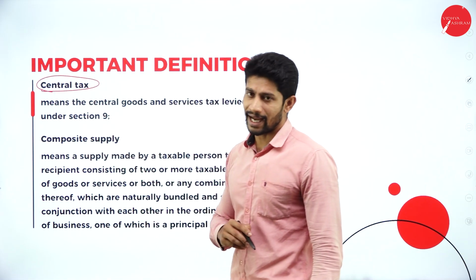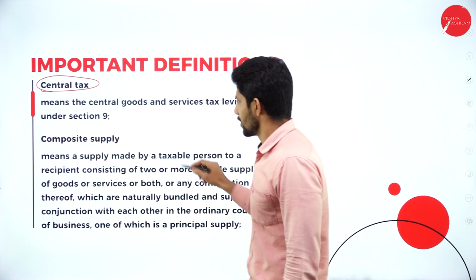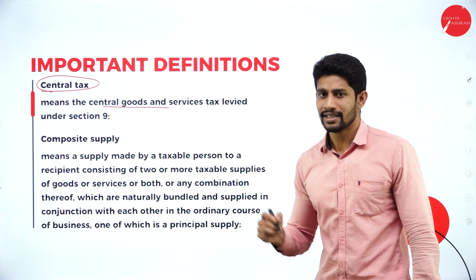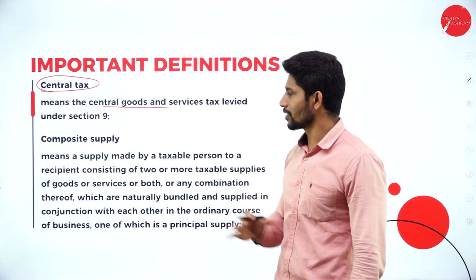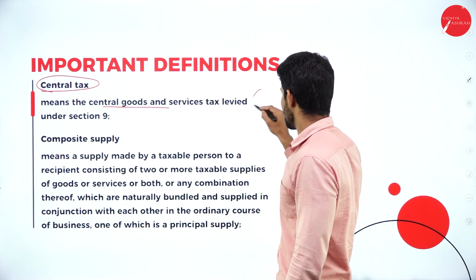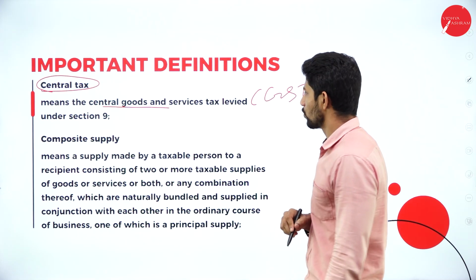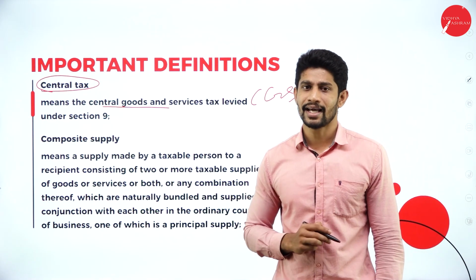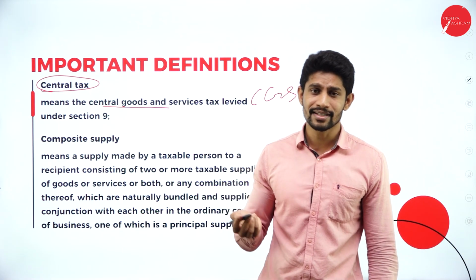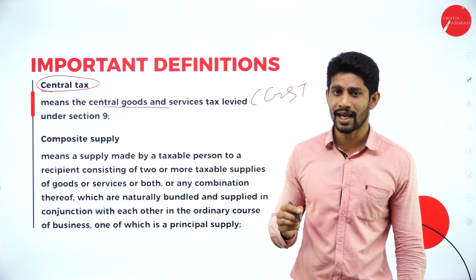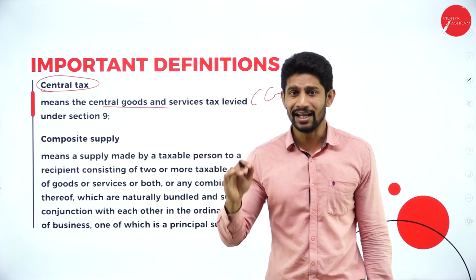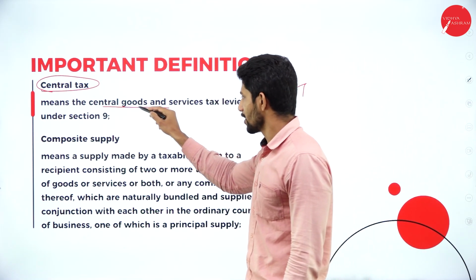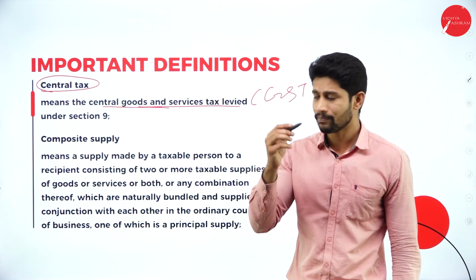So what is the central tax? Central tax means the central goods and services tax levied under section 9. Yes, central tax is nothing but the central goods and services tax, that is the CGST. Then what is state tax? State tax is nothing but the state goods and services tax imposed or levied, that is called state tax.